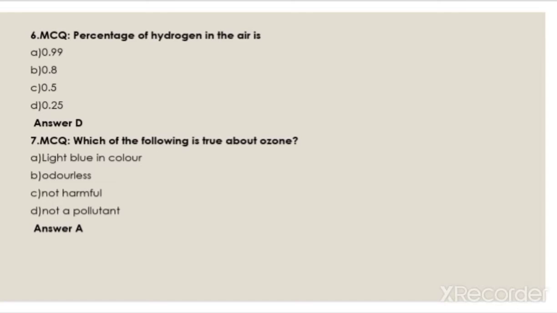The percentage of hydrogen in the air is 0.99, 0.8, 0.5, 0.25. The answer is D, 0.25.